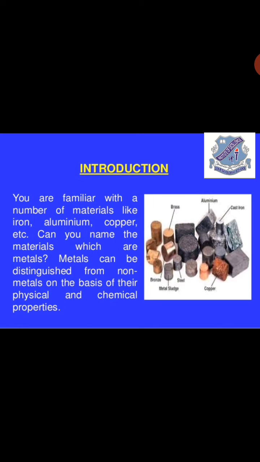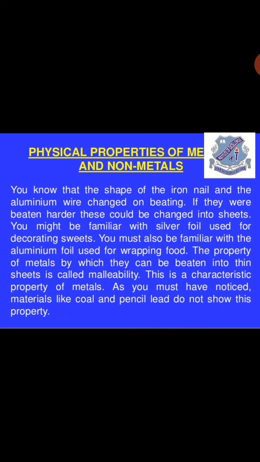Metals can be distinguished from non-metals on the basis of physical and chemical properties. Here you have to remember that there are two types of properties, physical and chemical. Starting with the very first, the physical properties of metals and non-metals.